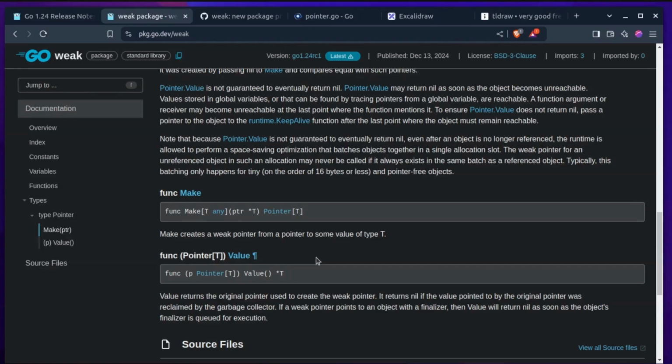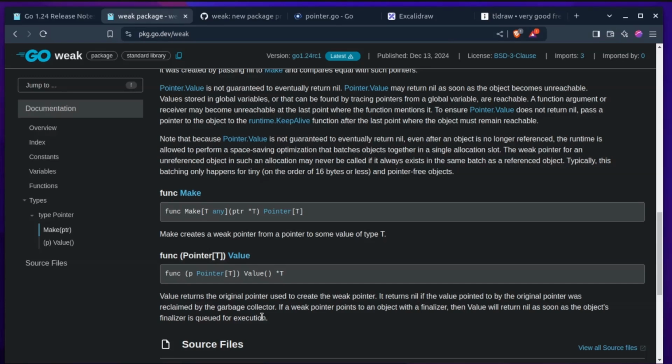If it returns nil, then it means that the object the weak pointer was referring to was garbage collected. If it was not nil, the object still exists and the value will be returned, but it won't be the actual value. It will be a reference to the memory address of the object, and that is how it converts itself into a strong pointer after we call the value.